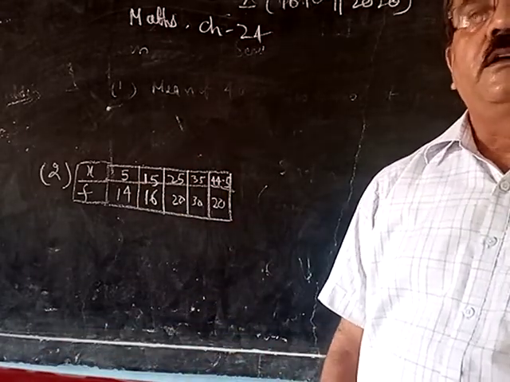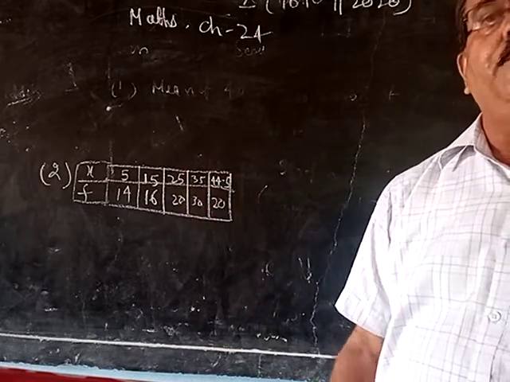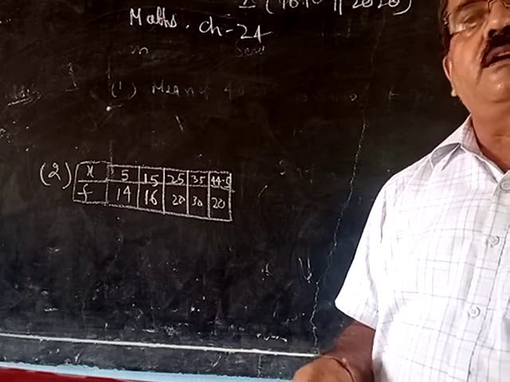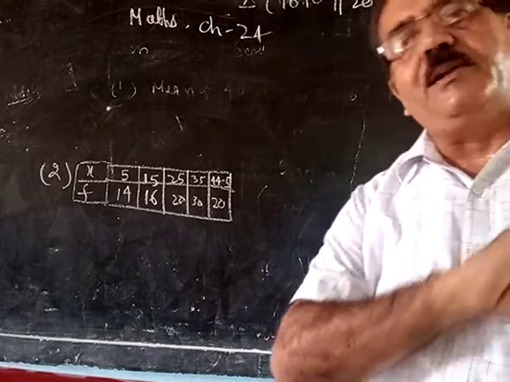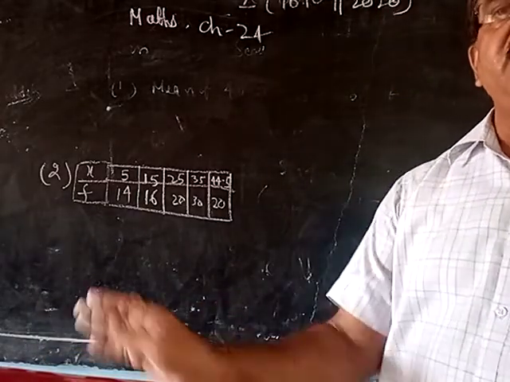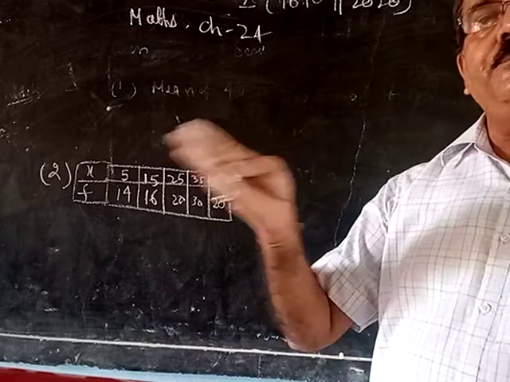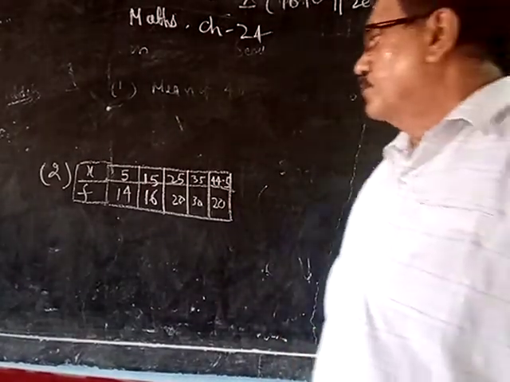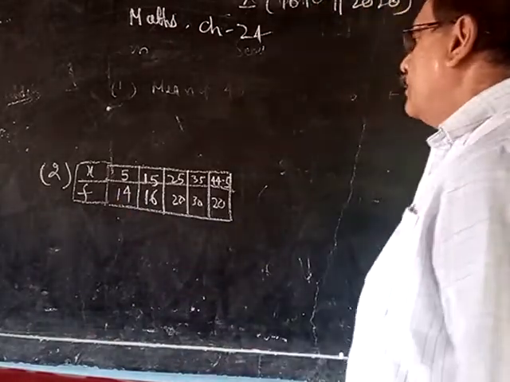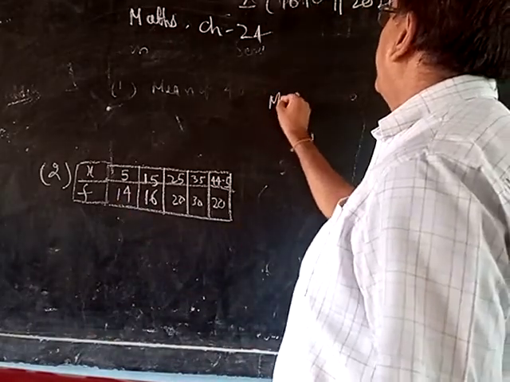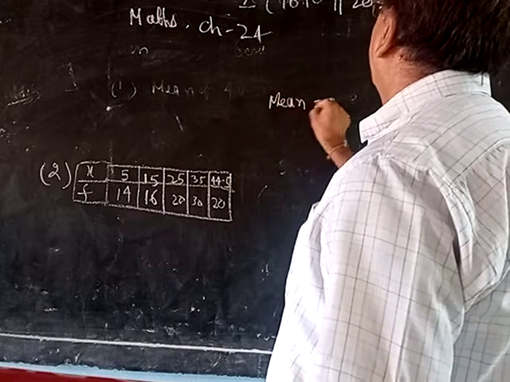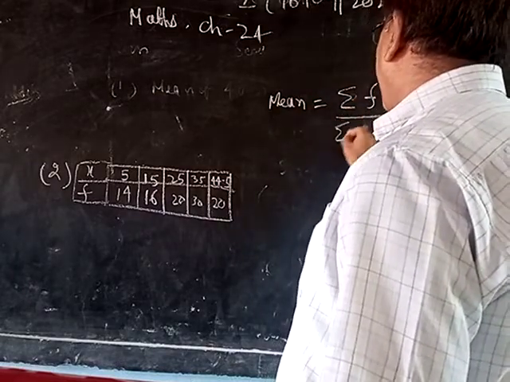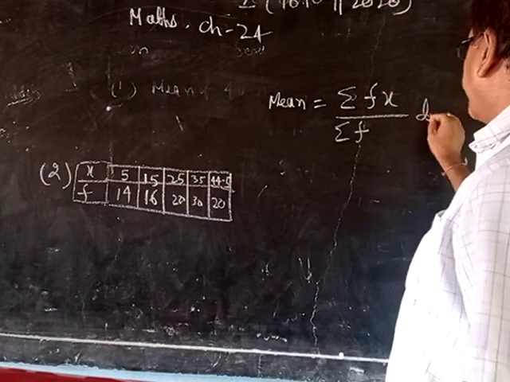Of course, for the same question, whether you find the mean by shortcut method, direct method or step deviation method, the answer will be the same. There is no change in the answer. But whatever method is mentioned, you have to use that method. So first question, this one. To find the mean, we write mean is equal to sigma fx by sigma f. This is the direct method.